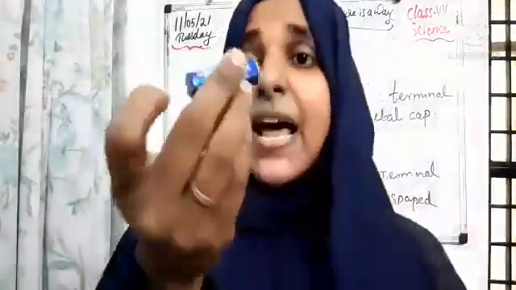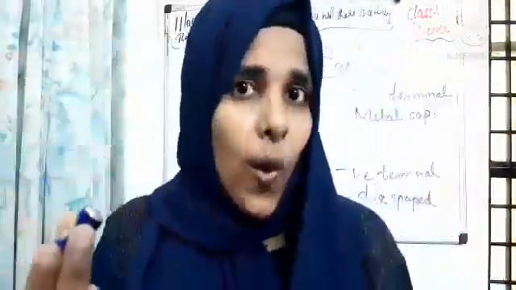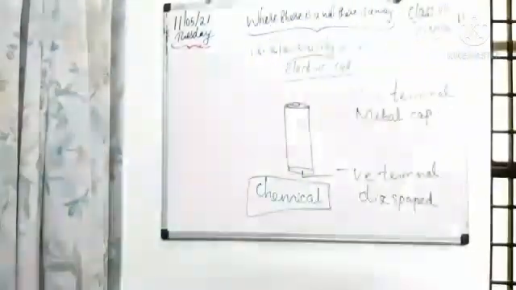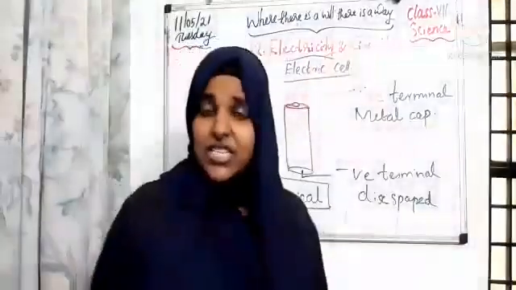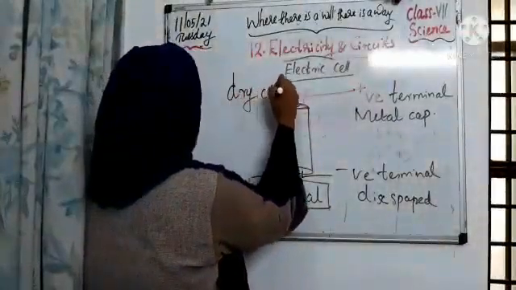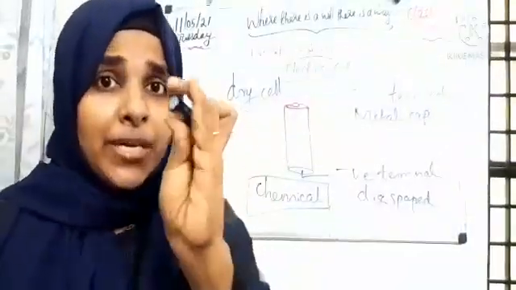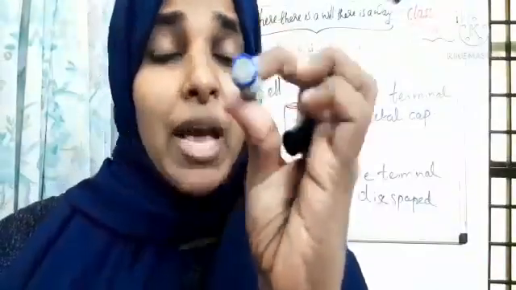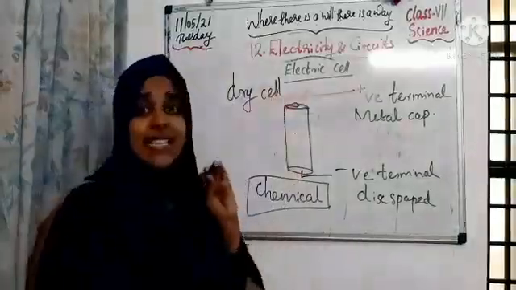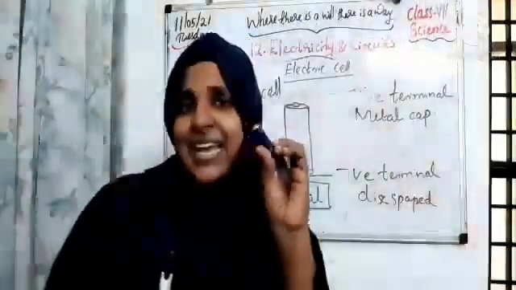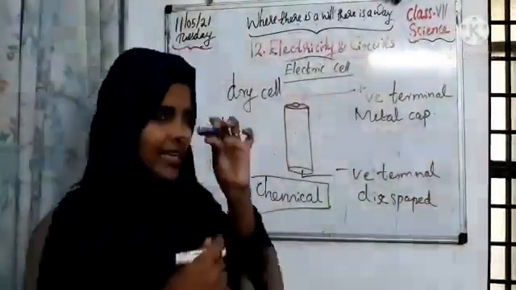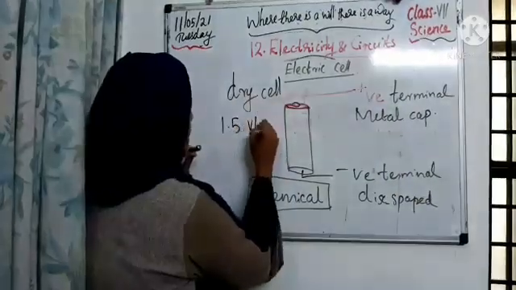Then the electric cell has to be replaced with a new one. Then only it may work. An electric cell we can call a dry cell because it doesn't contain any liquid chemicals. There is no liquid chemical in the cell. That's why we can call it a dry cell. A battery cell like this produces only a small amount of electricity, like 1.5 volts.